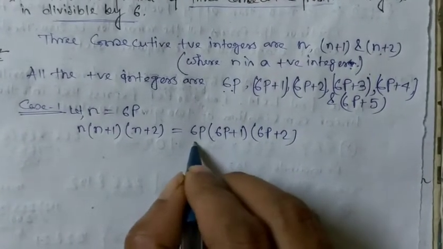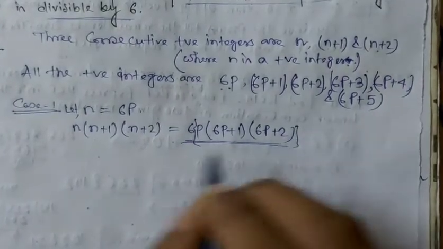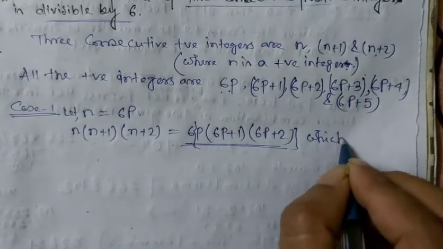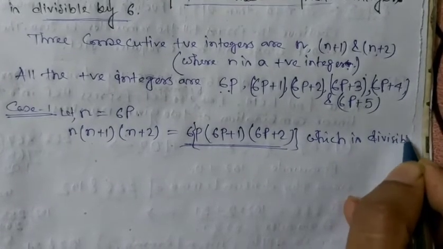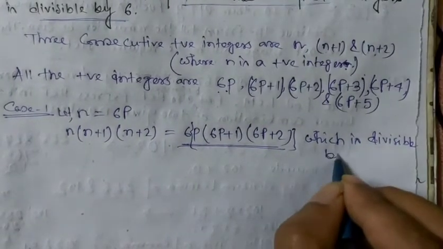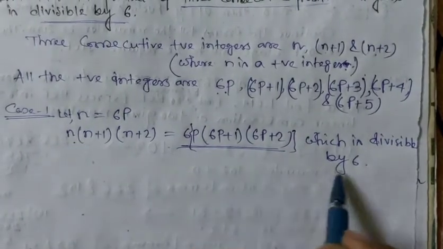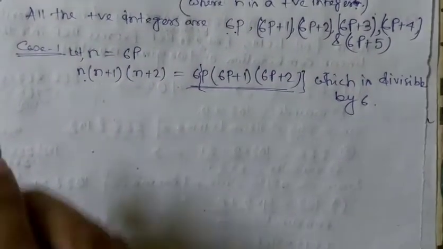So obviously this number is divisible by 6. So obviously the product of three consecutive numbers is divisible by 6. Now we have to consider case 2.